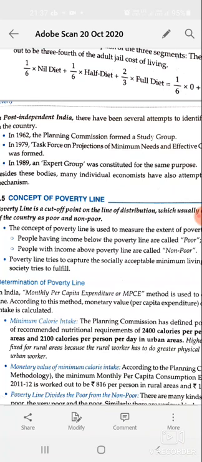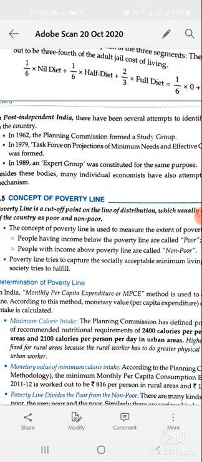The poverty line divides the poor and the non-poor. There are many kinds of poor: the absolute poor, the very poor, and the poor. Similarly, there are various kinds of non-poor: the middle class, upper middle class, the rich, the very rich, and the absolutely rich. The poverty line only divides the poor and the non-poor. It tries to divide the society into two parts: one is the poor and another is non-poor.